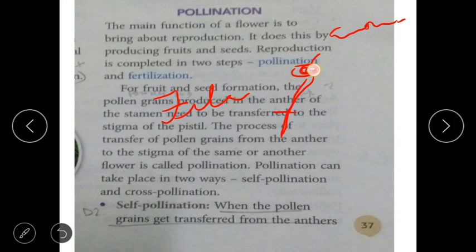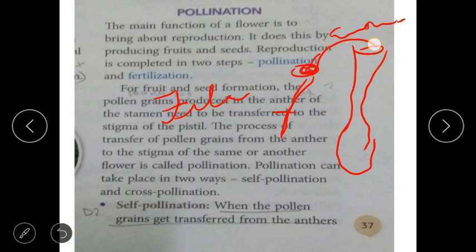In the flower you had seen this type of tube which is swollen at the bottom. So these pollen grains are transferred from the anther to the stigma.